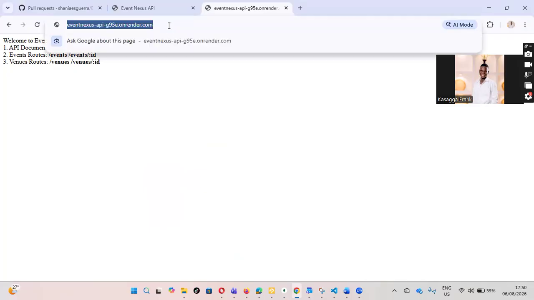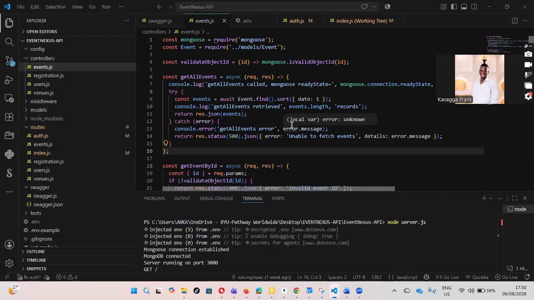Before that, I'll go to VS Code and show you the try catch block. For this, let me use the events as well. In the try catch block, I used this asynchronous function of get all events. So you send a request and it responds.